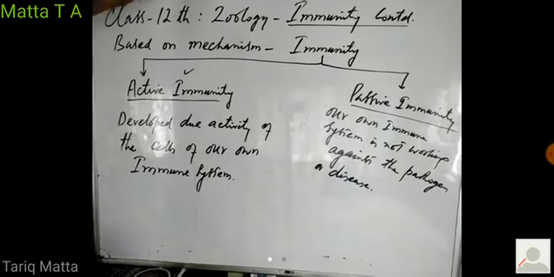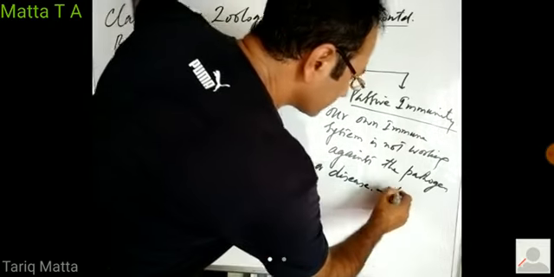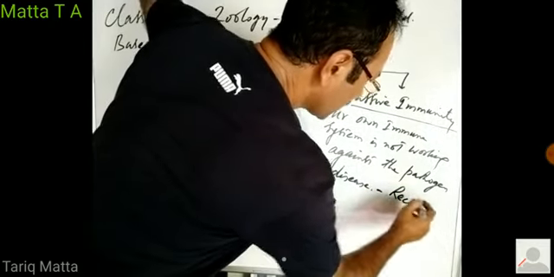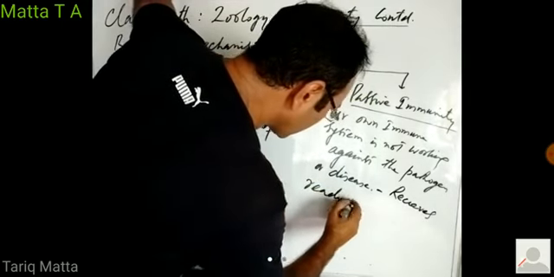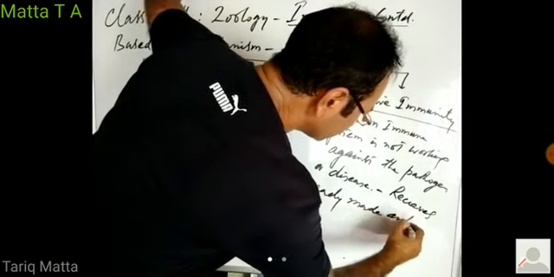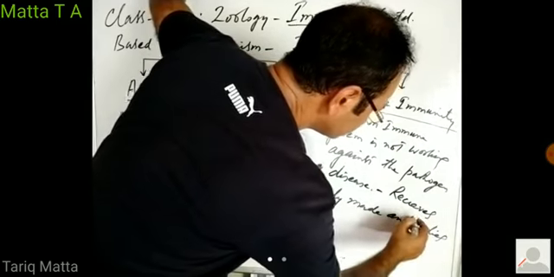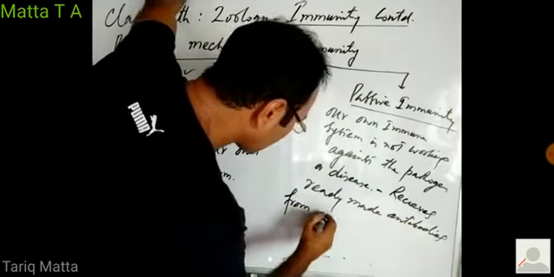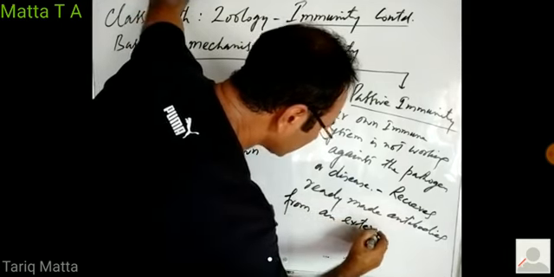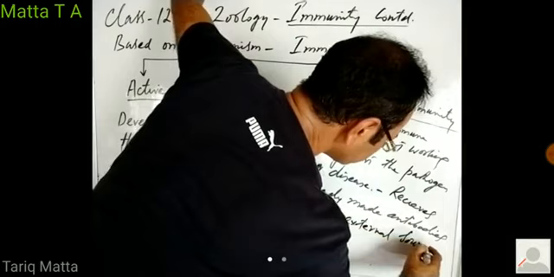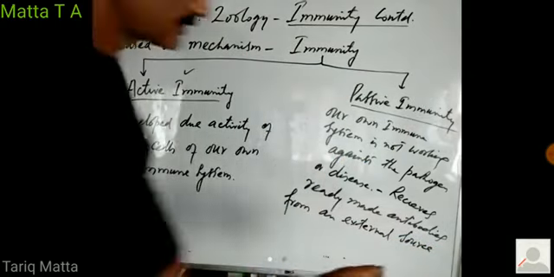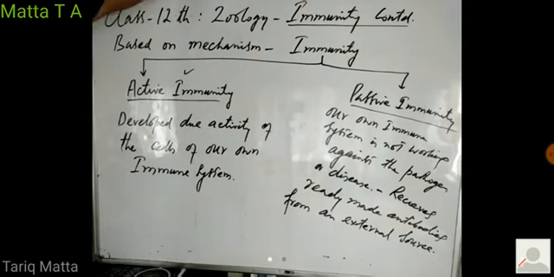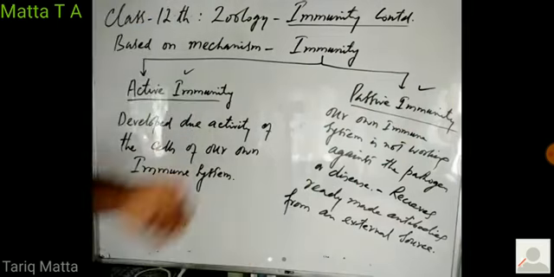Then how does he get immunity? Then this person receives ready-made antibodies from an external source or from another person, right? So that immunity, which is developed in the body by receiving antibodies from some other person, where our own immune system is not working, that immunity is known as passive immunity, right?